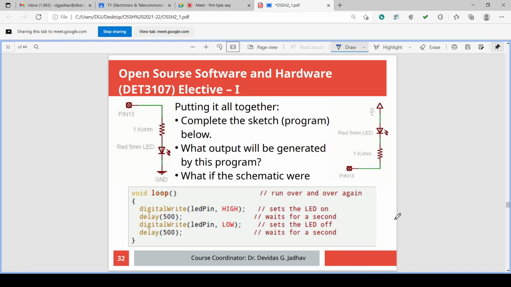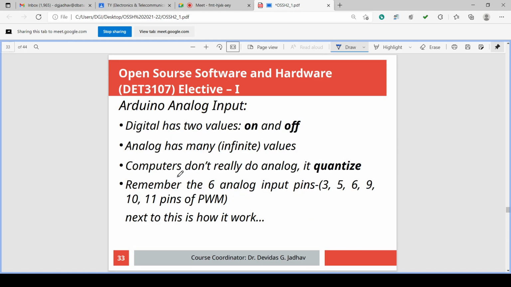The connection of this LED we have also discussed in the previous lectures. You can connect the LED for the logic low LED on condition, or the logic high LED on condition. This first figure is logic high and LED on condition, and the second figure is logic low and LED on condition. In case of logic low, the LED anode is connected to 5 volt. And in case of logic high LED on, the LED is connected to the pin and the cathode is connected to ground. So this is the difference, and accordingly we have to change the software details.